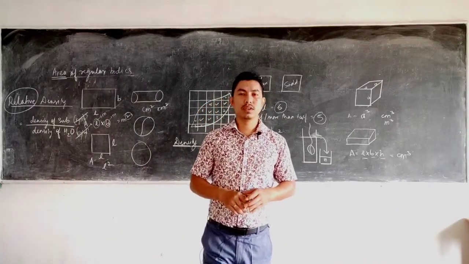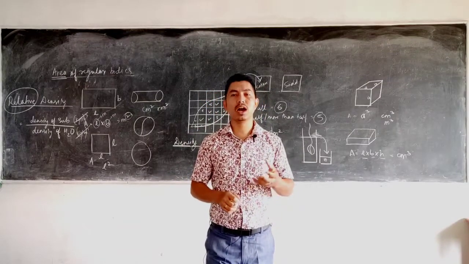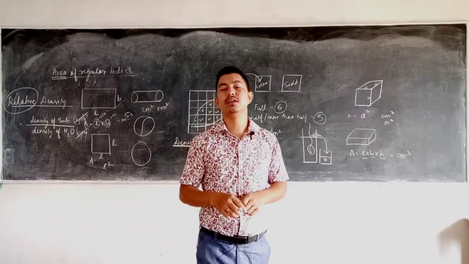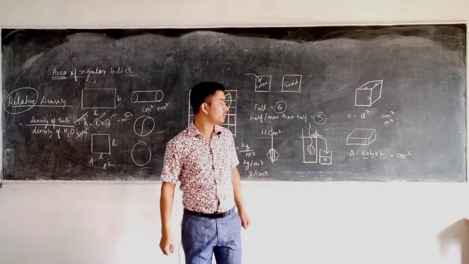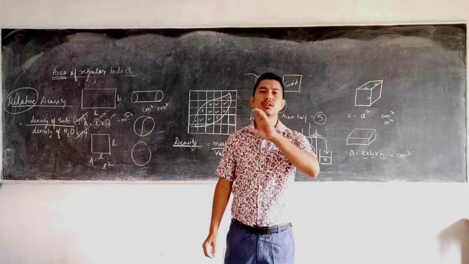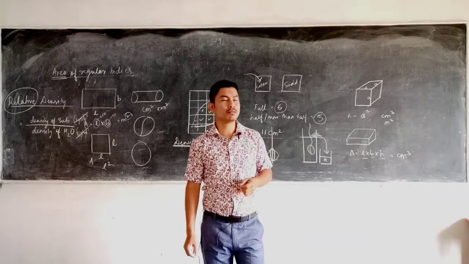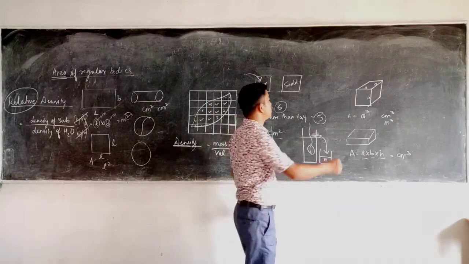Coming to this relative density, it's easy to measure the relative density of a substance. How do you measure the relative density of a liquid? Very simple. We have a bottle, a simple bottle. You can take any bottle, but specifically in your book it is known as a relative density bottle.